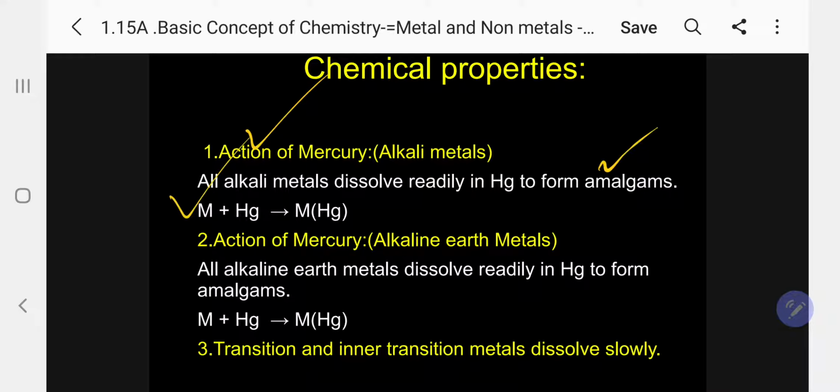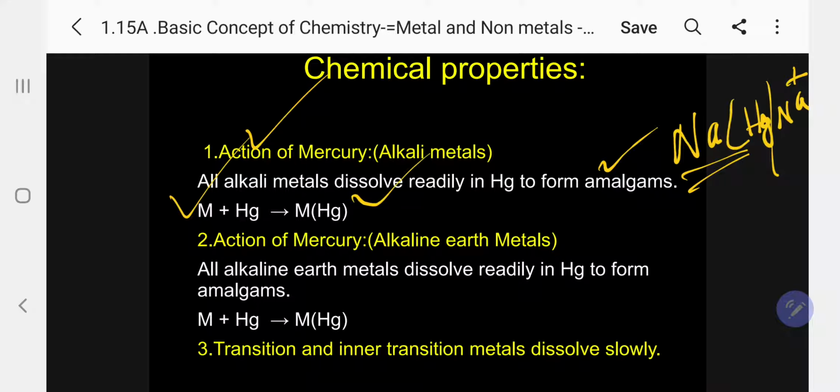My dear students, when you study physics and chemistry under electrochemistry, for one of the electrodes, normally sodium, they will write sodium within brackets, mercury bar, sodium plus, because sodium is highly reactive. So in order to reduce the reactivity, we are amalgamating. So automatically sodium amalgam is formed.